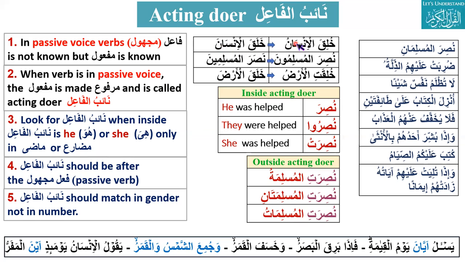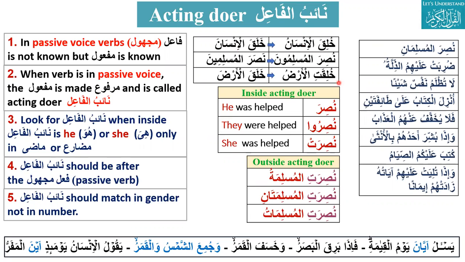So we make it fa'il temporarily, or acting doer. Khuliqal insanu. Here in this sentence, insan is basically maf'ul, mansub, but here insanu is marfu, and this is naib. We will say it is naibul fa'il because the verb is in passive voice.